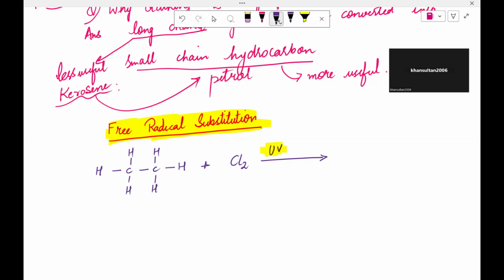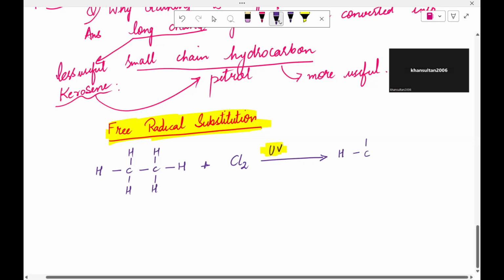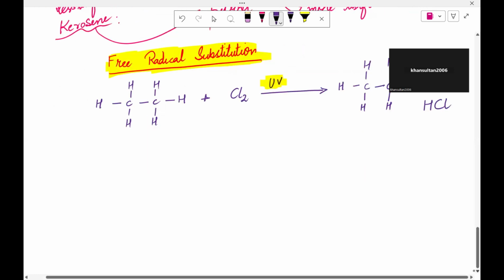Now, what happens here? One chlorine is going to replace this hydrogen, and this hydrogen reacts with another chlorine. So the reaction becomes like this: one chlorine comes at this point, and the hydrogen from this reacts with another chlorine, and that would be HCl. Is that clear? So this is the reaction that takes place.